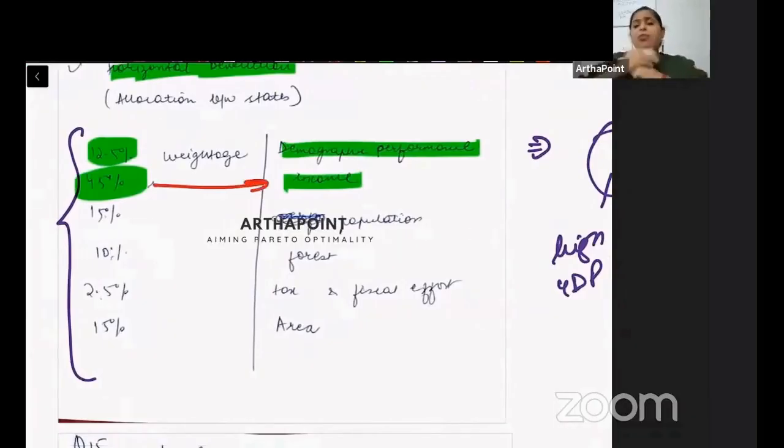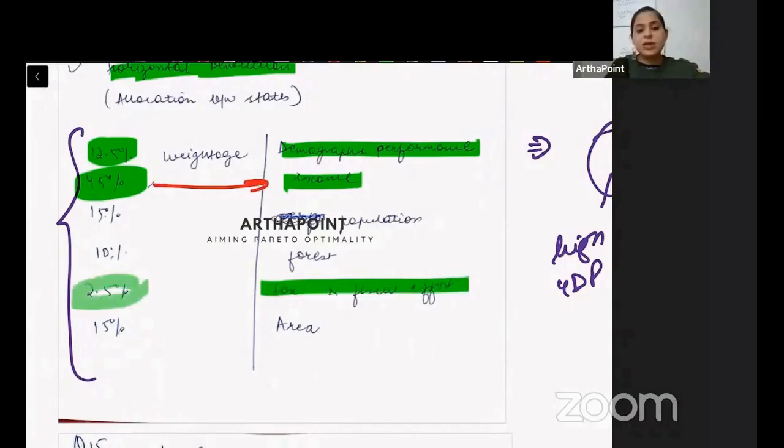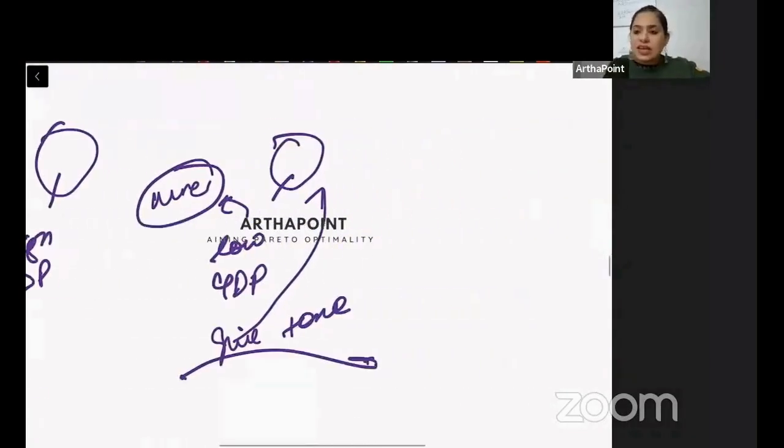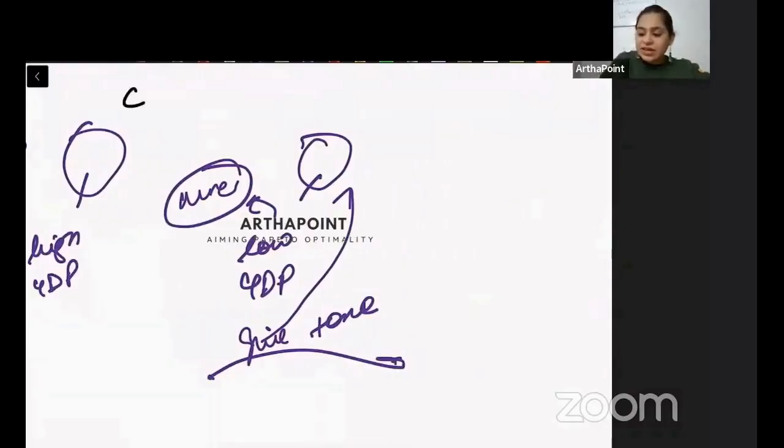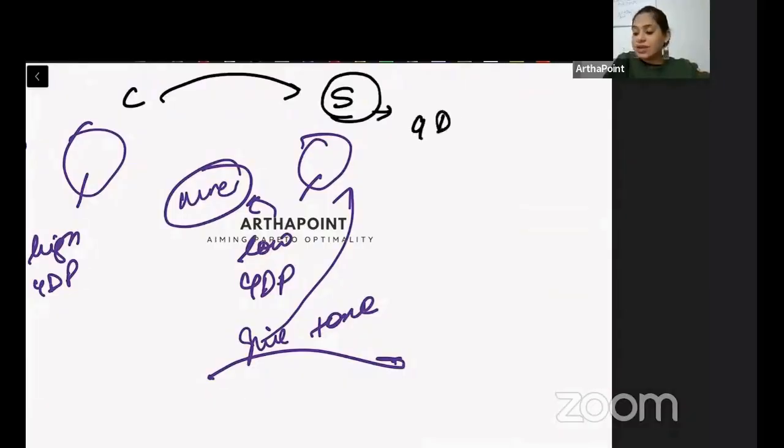Here there is a very important point, the opposite of this, which is called tax and fiscal effort. This is given a weightage of 2.5%. What does this say? It says that if the center keeps giving to the states, and gives more to those states which have low GDP, then what will happen?